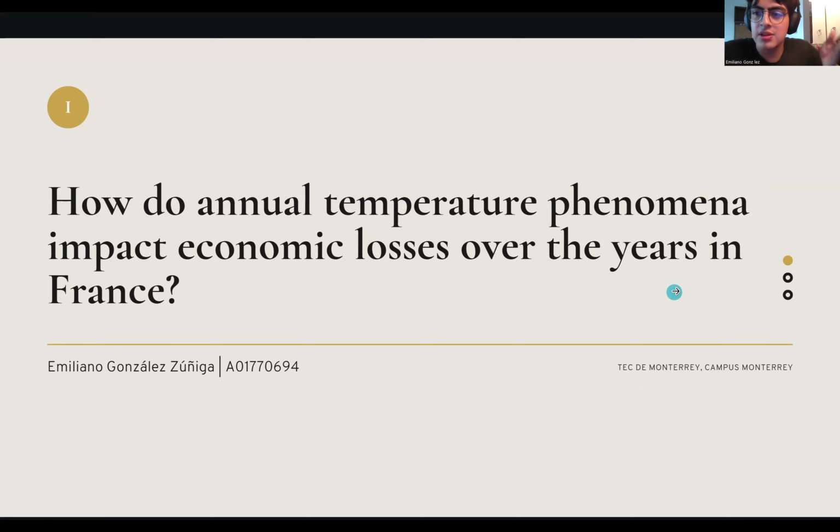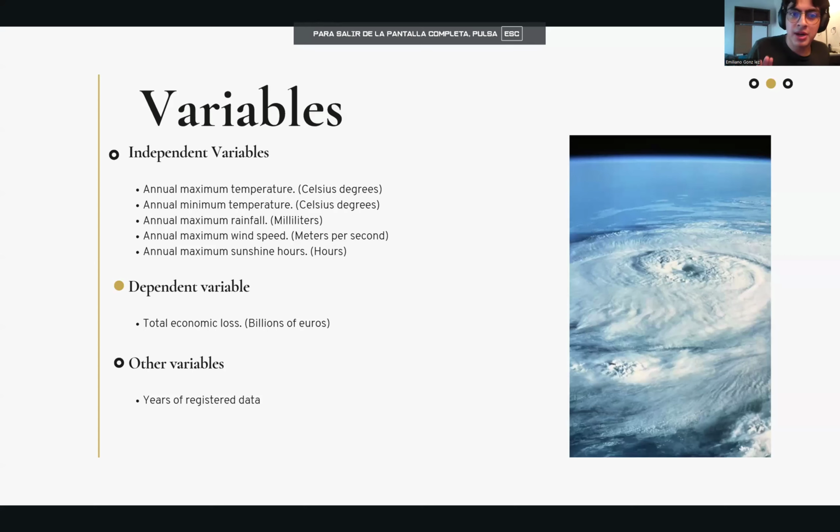First of all, we have to identify our variables, being the independent variables, the x-axis that I will later explain: annual maximum temperature, annual minimum temperature, in Celsius degrees, annual maximum rainfall in milliliters, annual maximum wind speed in meters per second, and annual maximum sunshine hours in hours. The dependent variable is the total economic losses in billion of euros, and the other variable that will help to perform a data analysis is the years of the registered data.